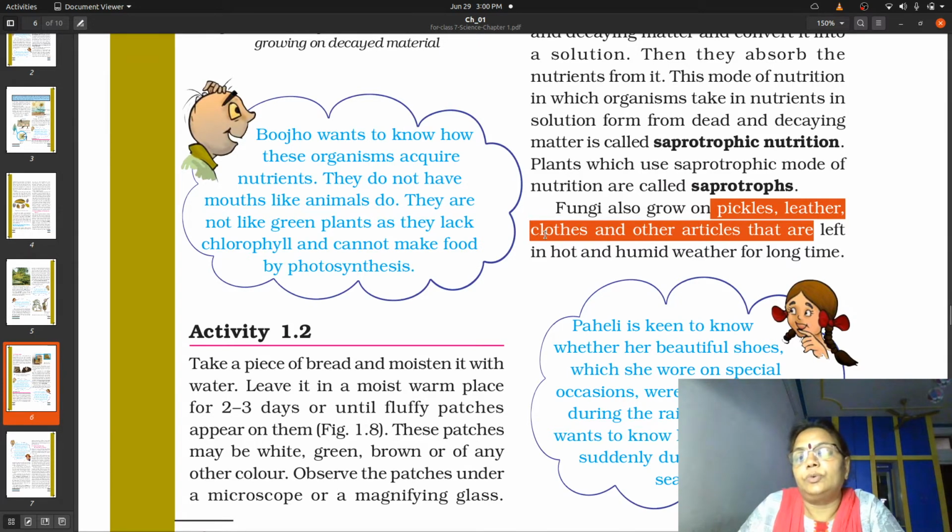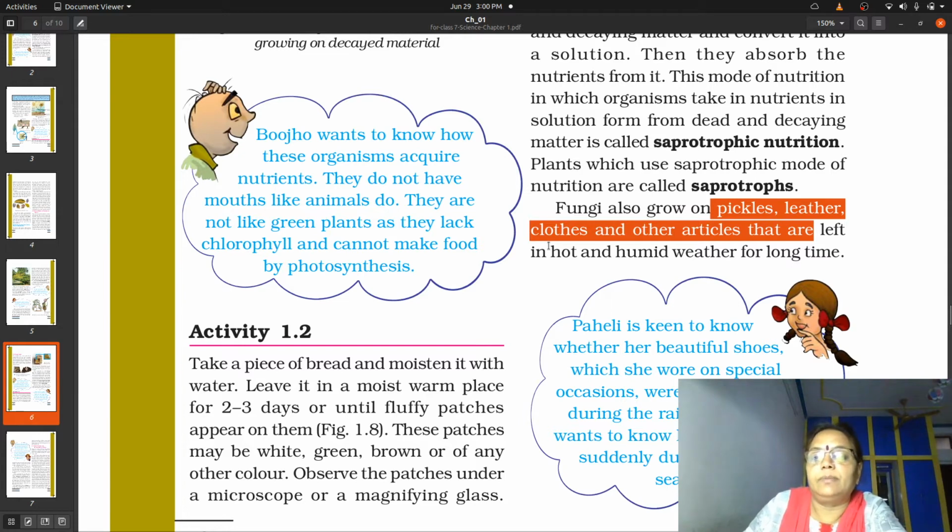Then also some clothes which we keep inside the trunk or inside the beds for a long period of time during the rainy season, we need to put them in the sun when the festivals come. In the sense, when Diwali comes, we put all our clothes in the sun. What is the reason for that?